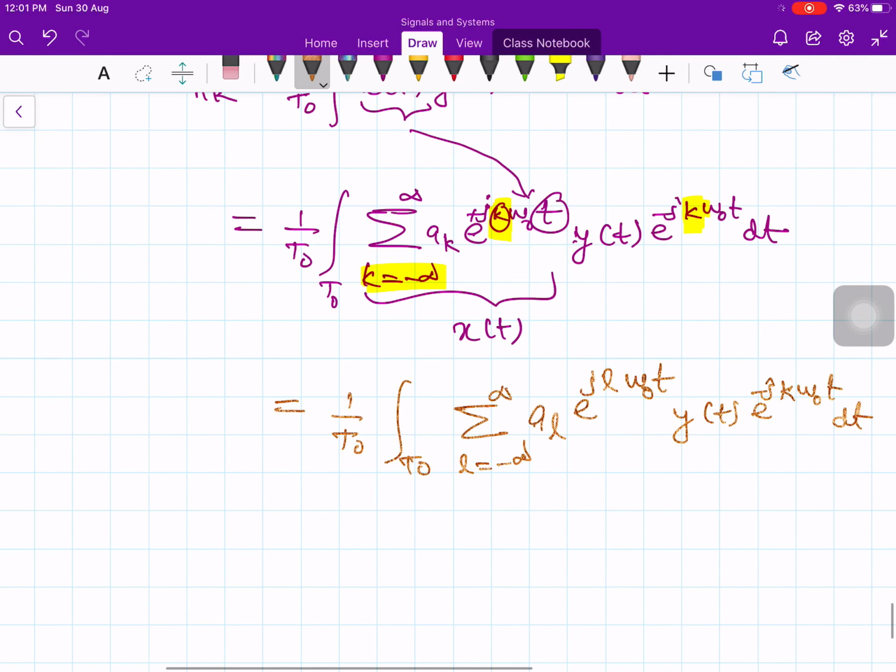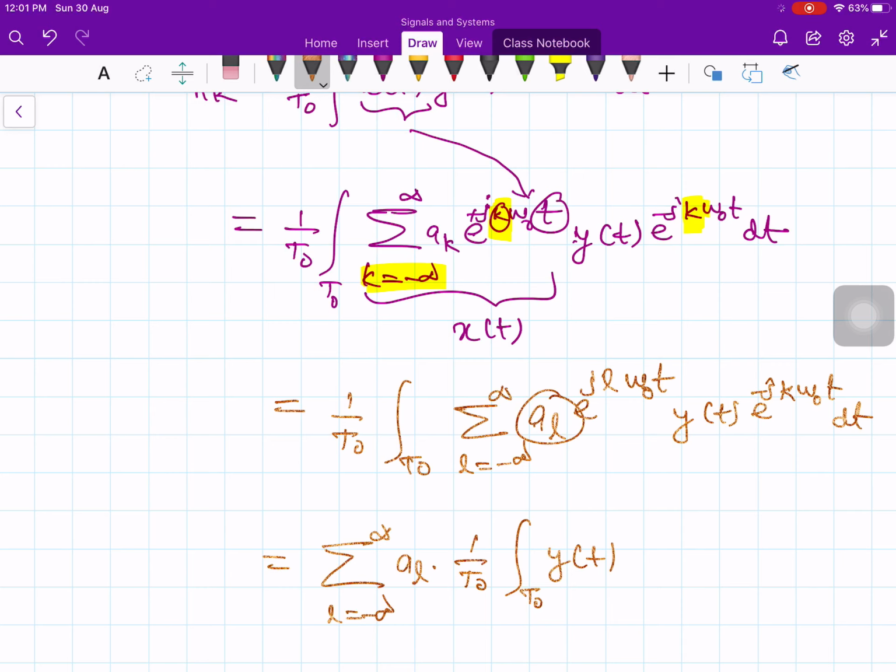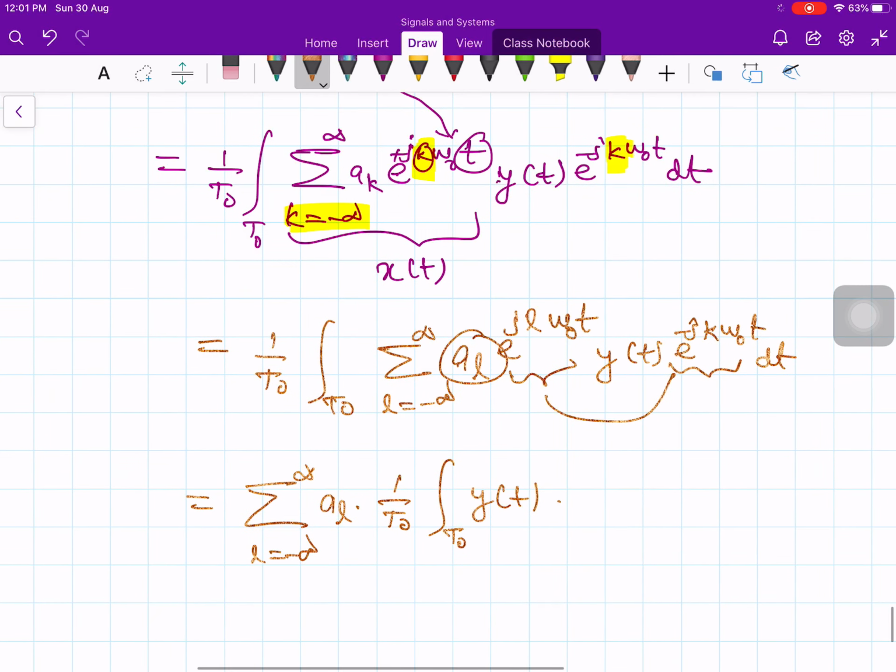Now interchange the order of integration and summation. You bring out the summation, and a_l is constant with respect to integration, so you can bring it outside: a_l times 1 over T naught integration of y of t, and combine this exponential with this exponential, e to the minus j (k minus l) omega naught t dt.